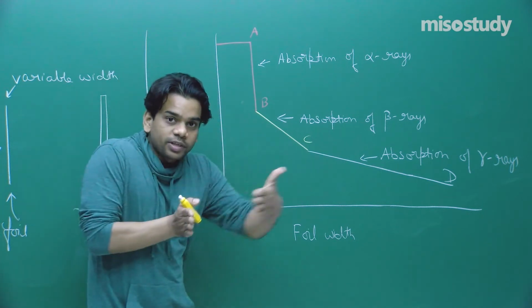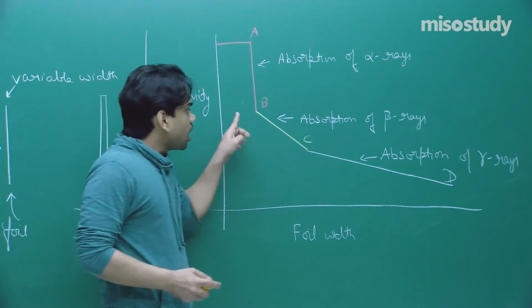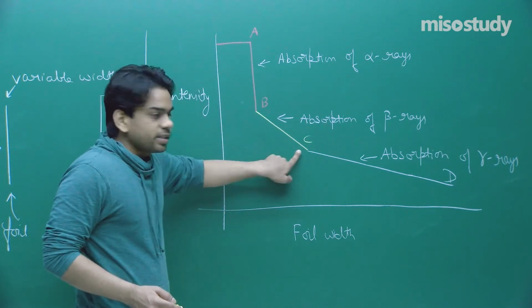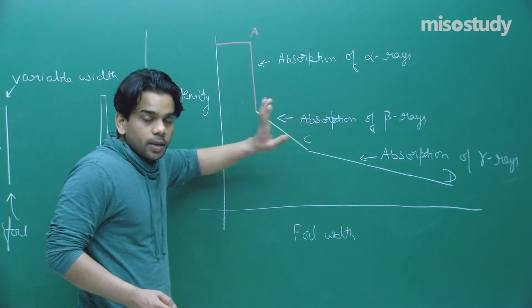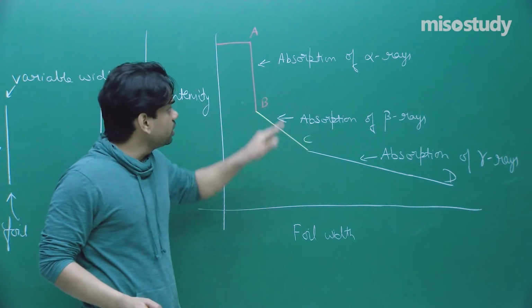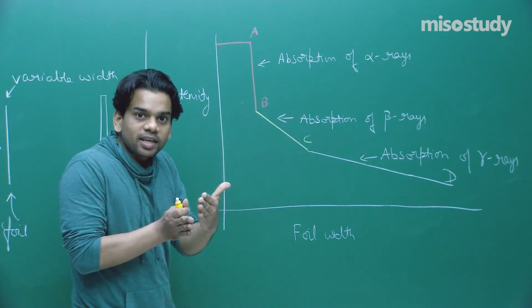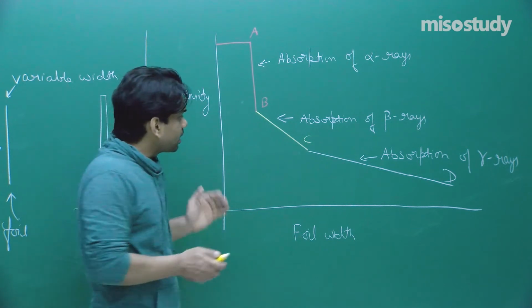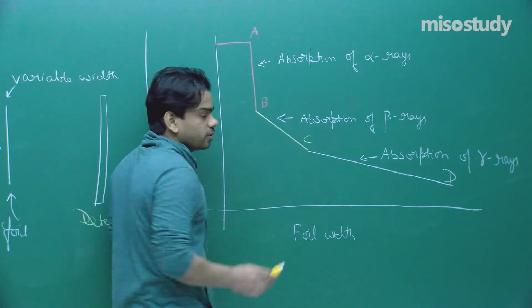Now as the foil width is increased, as you can see on the x-axis, this curve is falling in this way. And gradually the beta rays are absorbed. Beta rays are having more penetrating power compared to the alpha rays. But as you increase the foil width, beta rays are going to be absorbed, and gradually the intensity of beta rays is lost. So here finally the curve reaches point C.